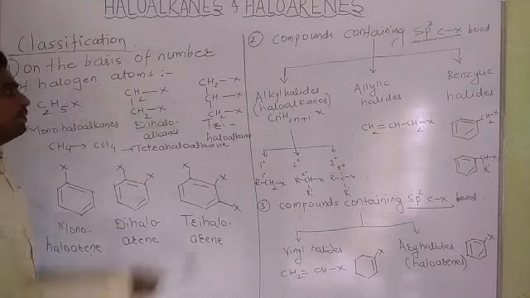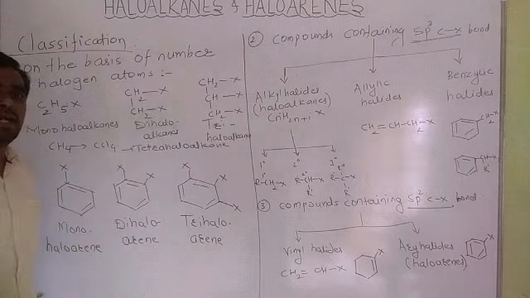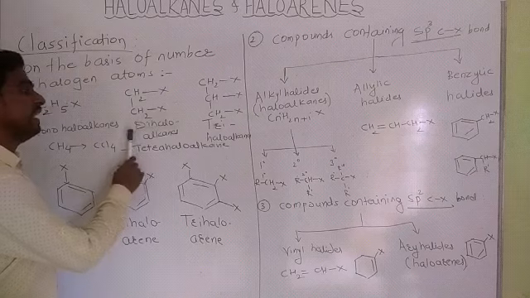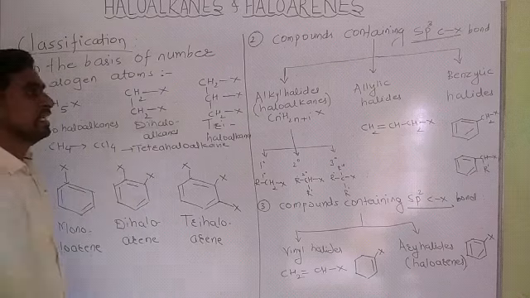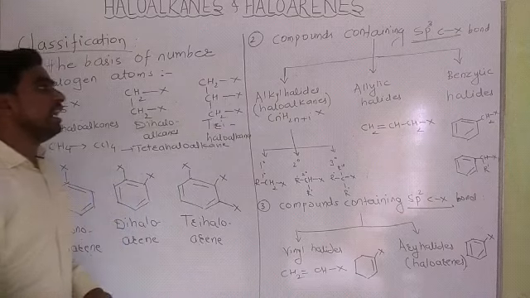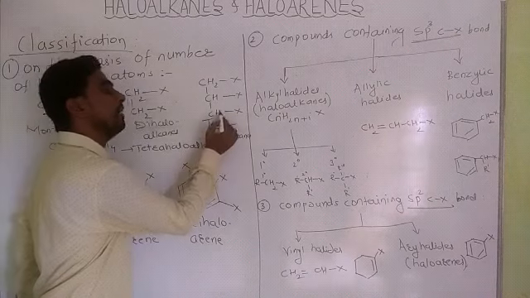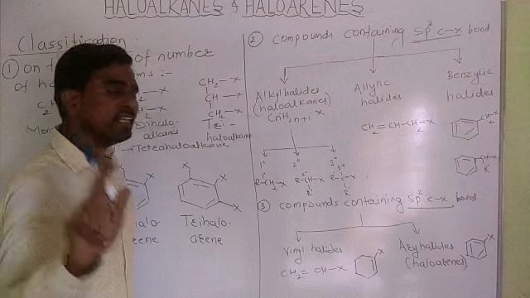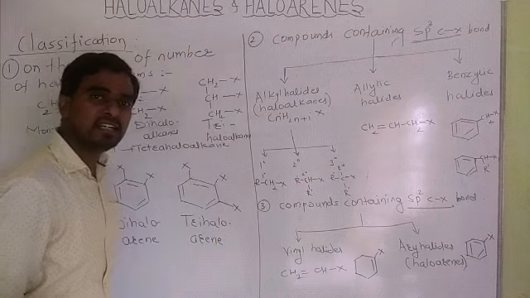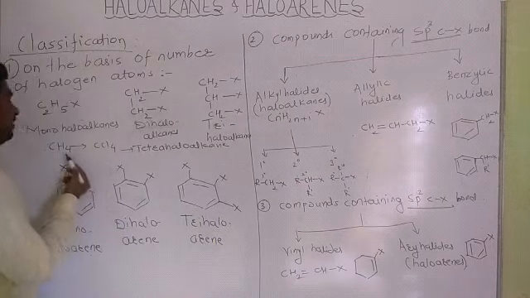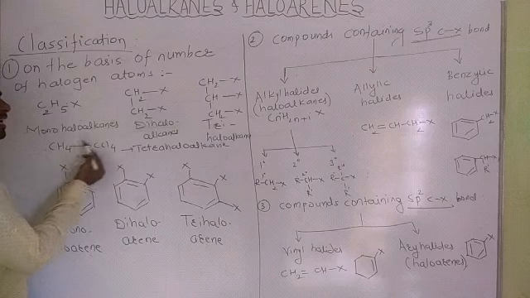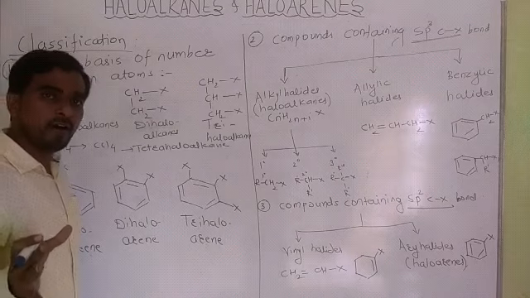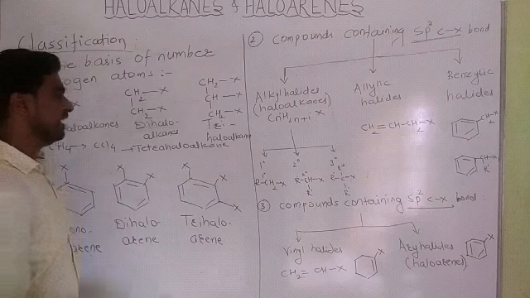Here similarly, two hydrogen atoms are replaced by two halogen atoms, hence it is dihaloalkane. Here three hydrogen atoms are replaced by three halogen atoms, hence it is trihaloalkane. On the other hand, for example, methane, all the hydrogen atoms are replaced by all four chlorine atoms, hence it is tetrachloroalkane.